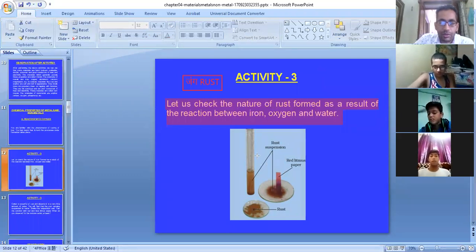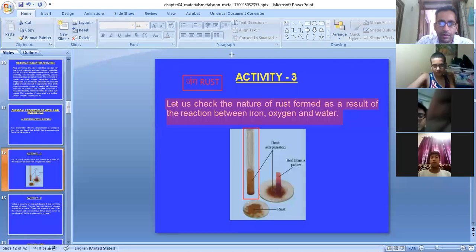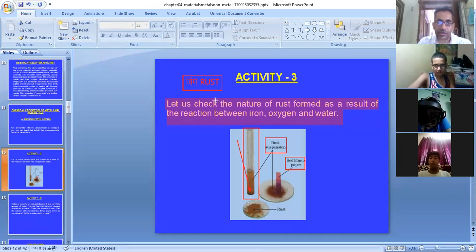So what you have to do is take a test tube, fill it with water, and then put some iron nails into it. You will find within a few days that rust is formed, it is suspended. You will insert a red litmus paper into it, and you will find the observation. What is the observation?